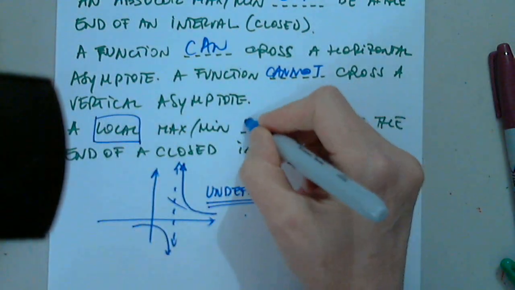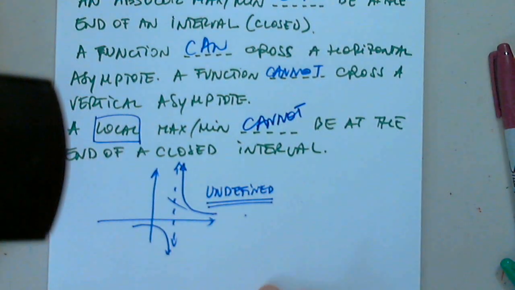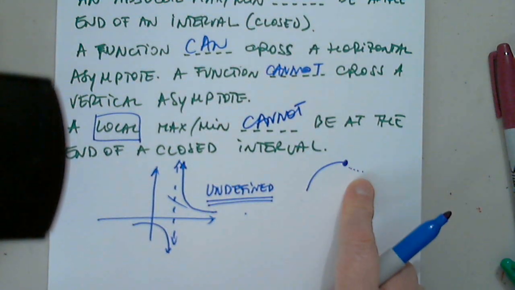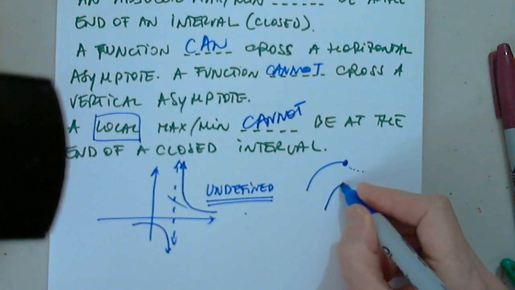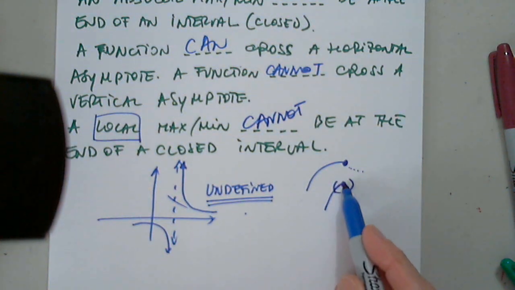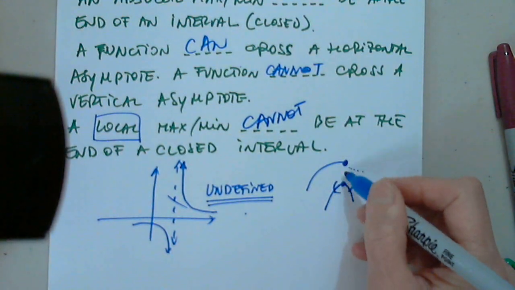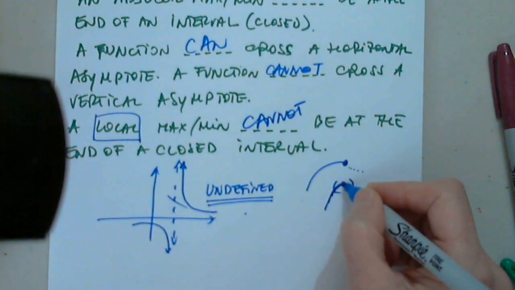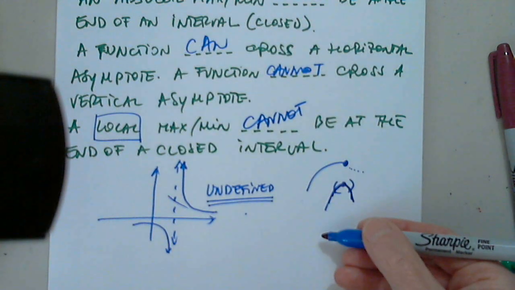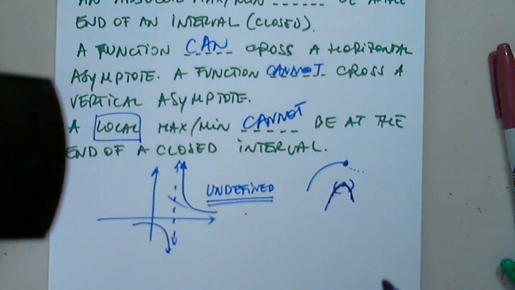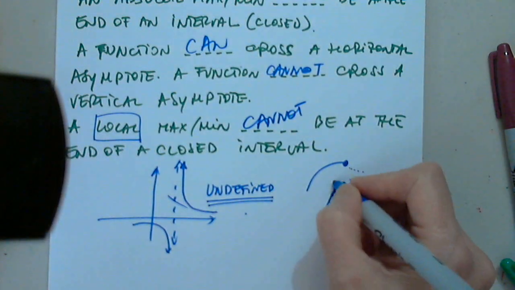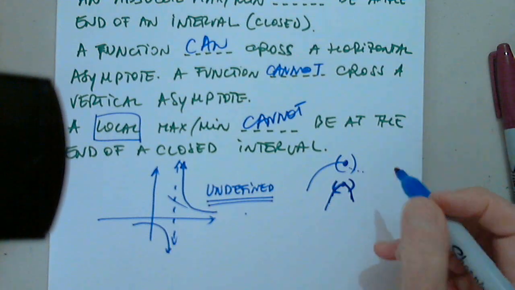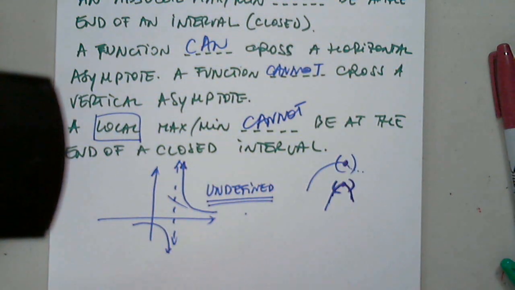Cannot. Yes. A local cannot because the function does not exist on this side. Remember, for the local, I have to be able to show that the function exists on both sides, and this is the maximum, local maximum, as long as all the other points are smaller. The height is lower. So a local max or min has to have this interval. If I cannot have this interval because the function doesn't exist on this side, this cannot be a local. Awesome. Well done.